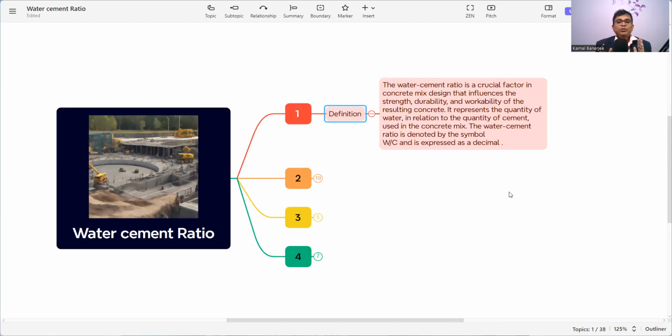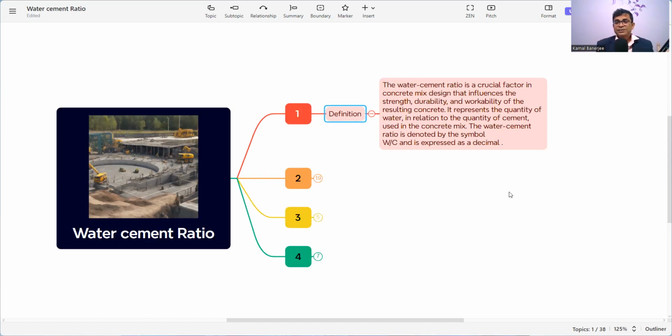The water cement ratio is denoted by the symbol W/C and it is expressed as a decimal. So it is clear what is the percentage of cement used in the mix and what is the percentage of water mixed, and the ratio in between water and cement, that is called the water cement ratio.